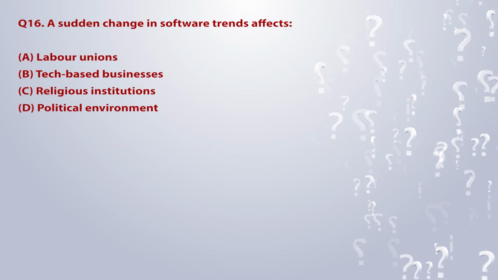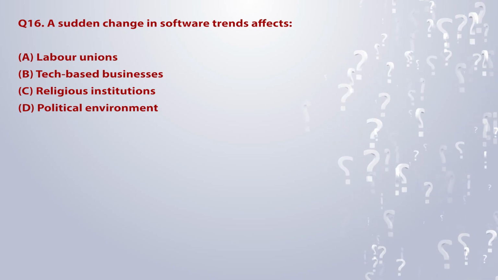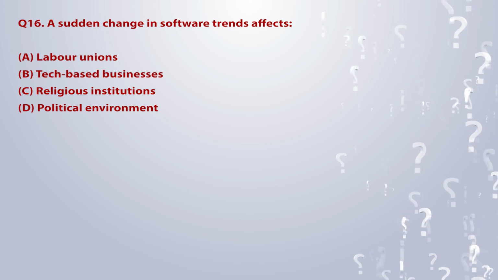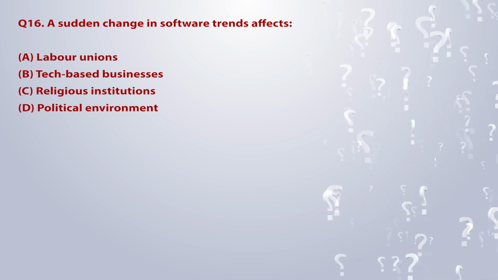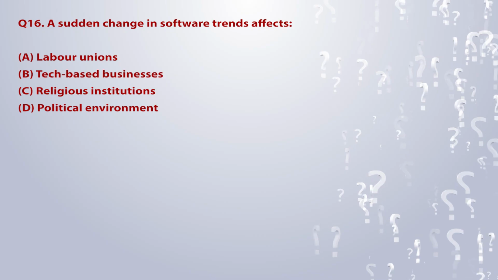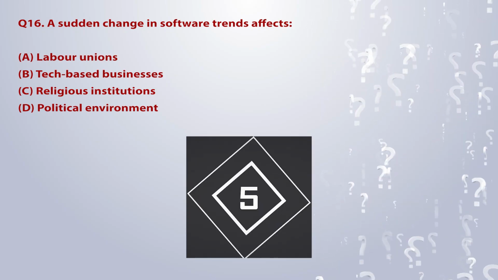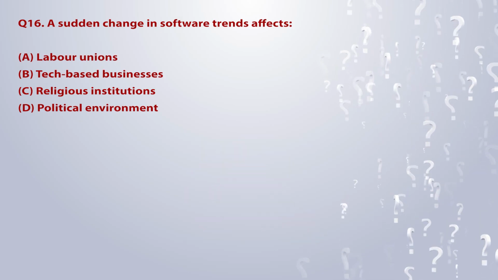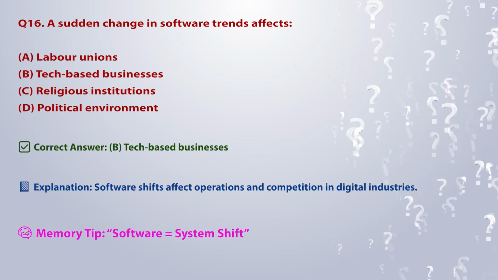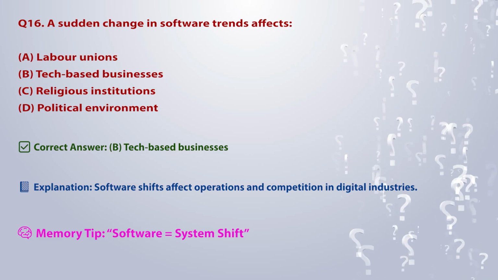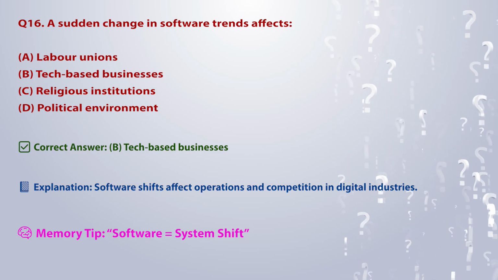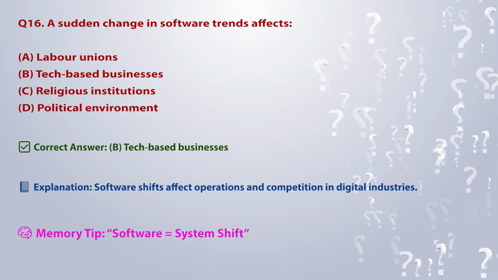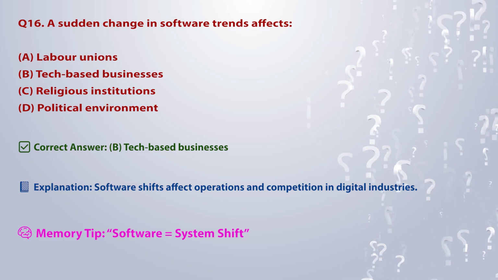Q16. A sudden change in software trends affects: A. Labor unions. B. Tech-based businesses. C. Religious institutions. D. Political environment. Correct answer, B. Tech-based businesses. Explanation: software shifts affect operations and competition in digital industries. Memory tip: software is equal to system shift.